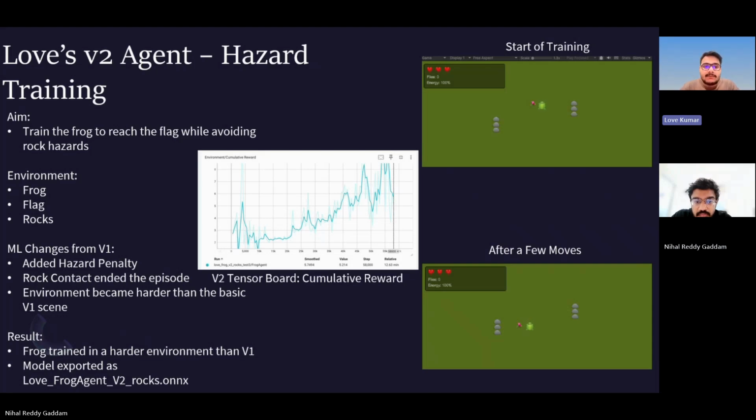The TensorBoard graph for V2 showed a cleaner improvement trend compared with the start of training. The reward still fluctuated because the frog sometimes failed by hitting rocks, but the overall behavior improved in the hazard environment. This model was exported as Frog_Agent_V2_Rocks.onnx. V2 was important because it was an intermediate experiment. It showed that the agent could still learn when hazards were added, and it prepared us for the more complex version.